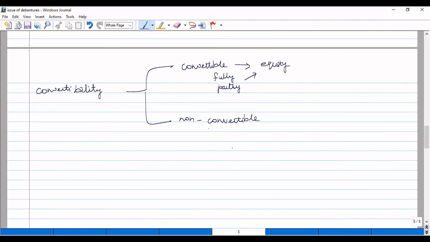If it is partly convertible, only a part of the debentures, suppose if 100 debentures are there and only 50 debentures are going to be converted into equity shares, then it is called partly convertible debentures. Otherwise, if the full 100 debentures are going to be converted into equity shares, then it is called fully convertible debentures. And non-convertible debentures are those debentures that cannot be converted into shares. So in this video, we have learnt the definition of debentures and the features of debentures and the various types of debentures on different bases.